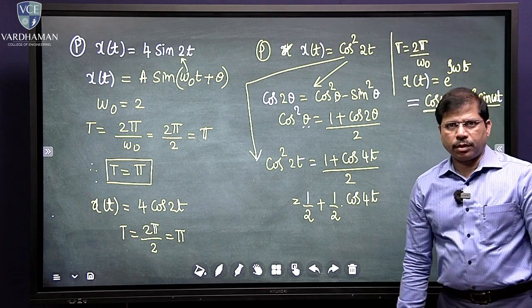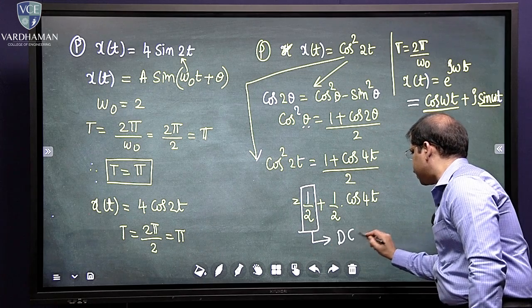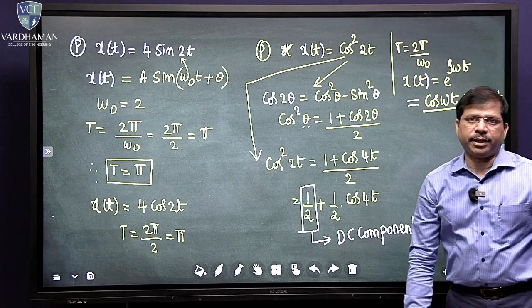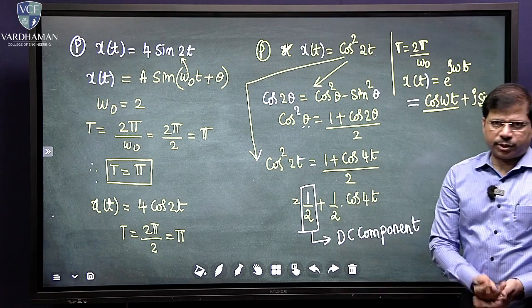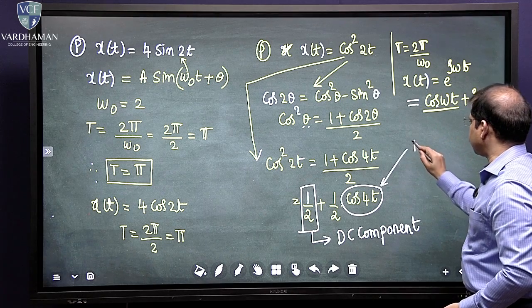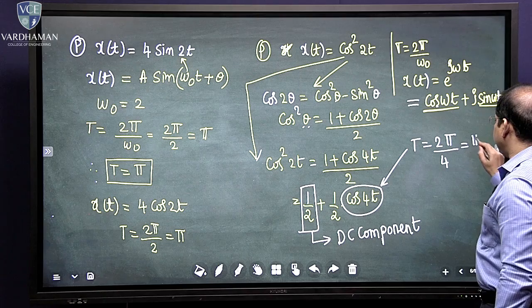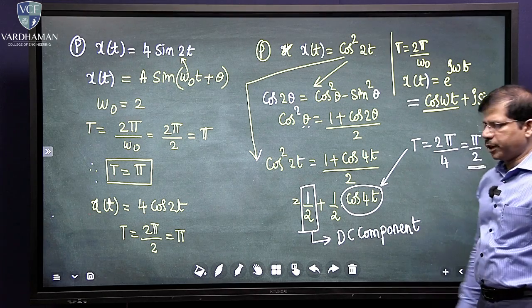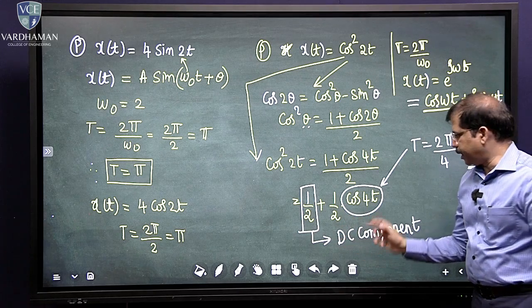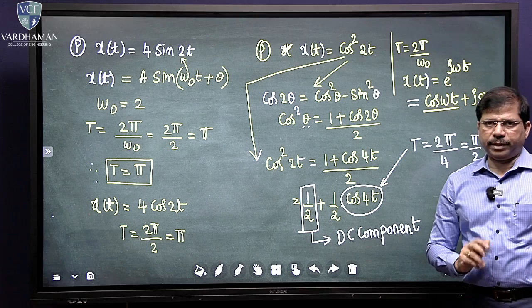Is it not? You can leave this 1 by 2. What is this 1 by 2? This 1 by 2 is the DC component. That will not affect your time period. How? I'll explain in the next problem. But right now you can just consider this and you can apply the formula. So what is T here? T equals 2 pi by 4. That gives me pi by 2. As simple as this. You can leave this amplitude because amplitude does not affect the time period, and this 4 you can take, and 2 pi by 4 is equal to pi by 2.